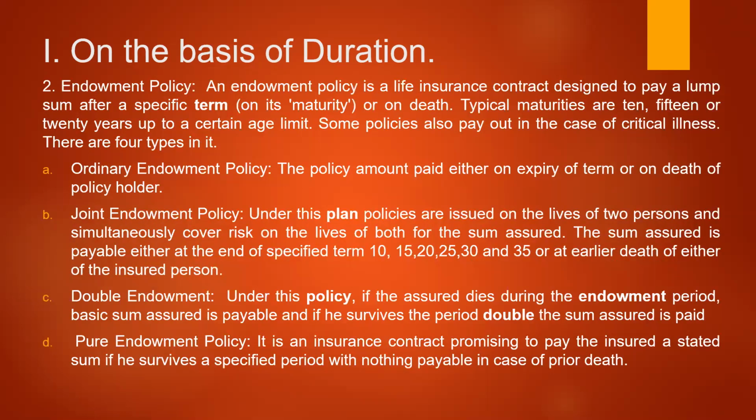Now we have one more policy called the endowment policy. An endowment policy is a life insurance contract designed to pay a lump sum after a specific term. In this contract, the person will be paid the lump sum amount after the expiry of the term, on its maturity or on the death. Typical maturities are 10 years, 15 years, 20 years, up to a certain age limit. In this case, the policyholder has to pay the premium regularly, and he will not receive any money till the expiry of the time. After the expiry of the time only he will get that particular amount. So duration is the specific time.